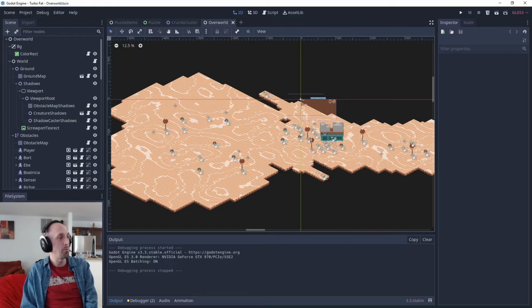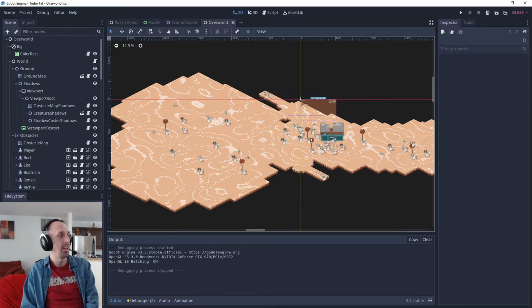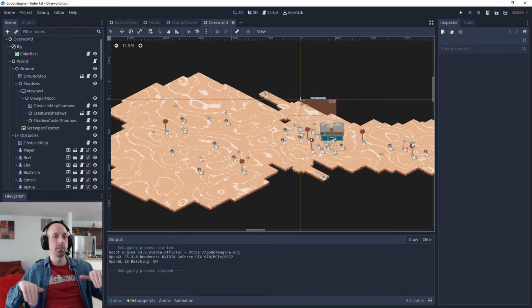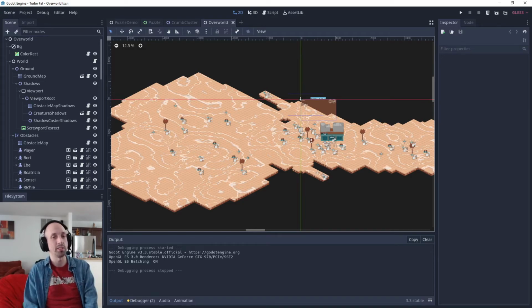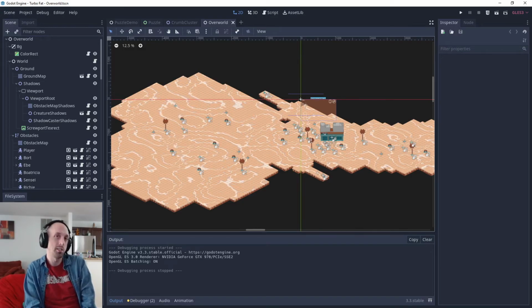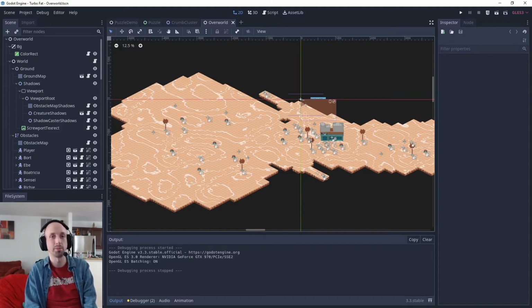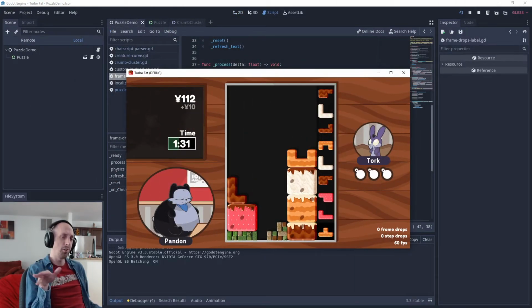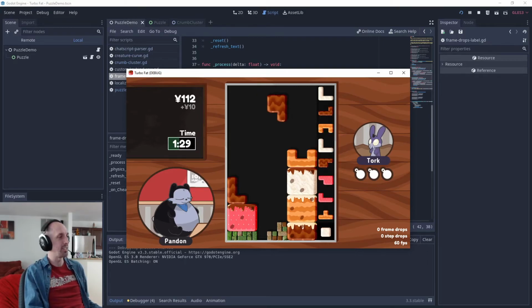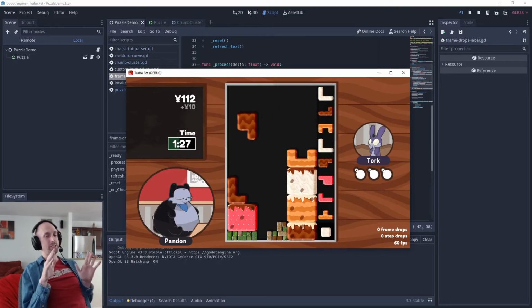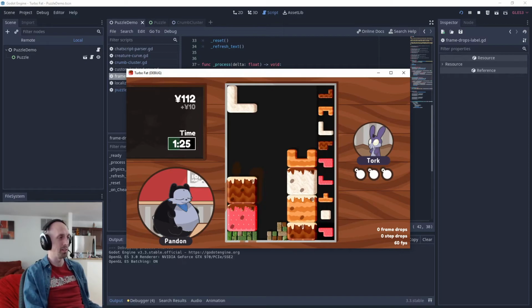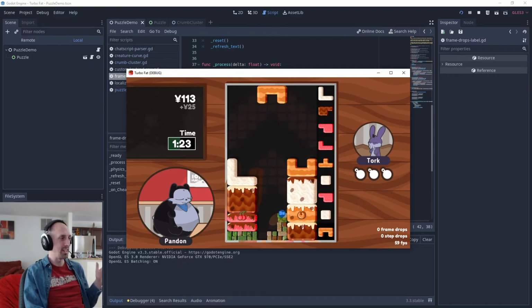The world does currently have about 10 creatures in it, and I'm a little worried that the off-screen creatures are receiving updates and maybe impacting performance, so I might try to measure that. And if it's noticeable, then I'll try to disable processing for them, and we'll see if that helps. So even though Godot says the game runs at 60 frames a second all the time, I noticed every once in a while it looked like it was getting stuttery, especially when new monsters came out. So I wanted to measure that.